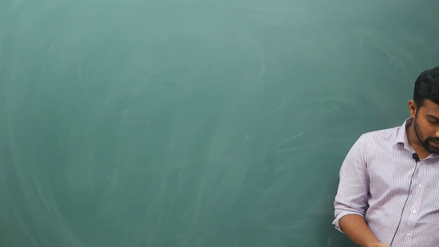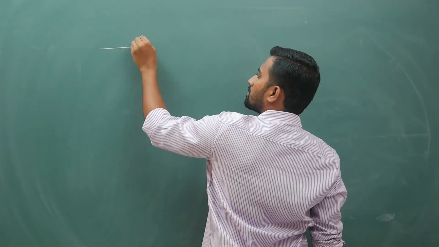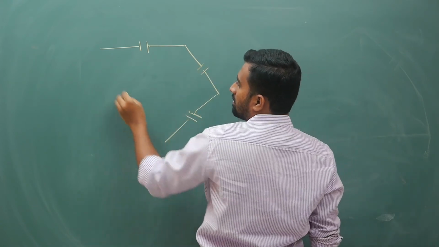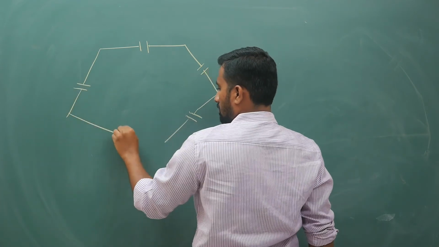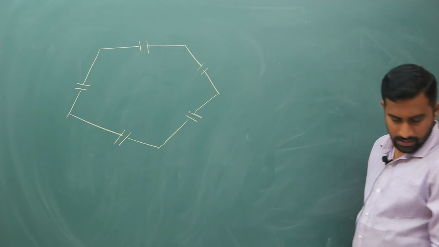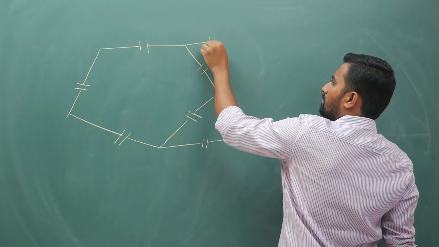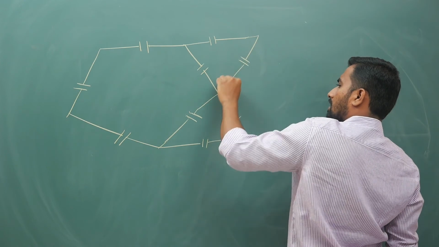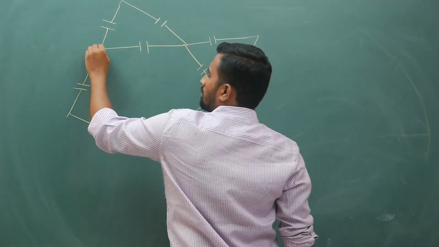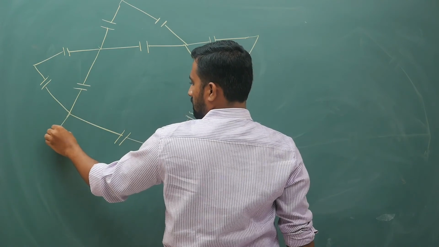Now your next question is, you have a regular pentagon like this. I mean, there is a star, not a regular pentagon. So your star is like this, where two capacitors are joining here, two capacitors are joining to this end as well, two capacitors to this end, two capacitors to this end, two capacitors.